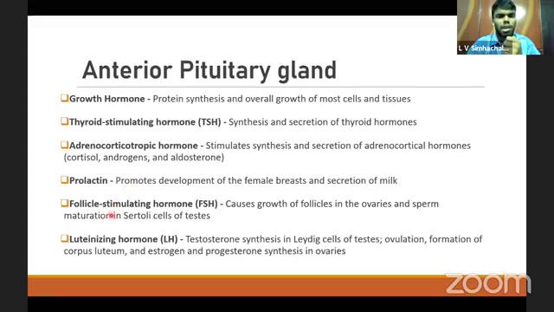Okay, next, follicle stimulating hormone. It causes the growth of the follicles in the ovary, and sperm maturation in the Sertoli cells of the testes. Luteinizing hormone is majorly involved in testosterone synthesis in Leydig cells of the testes.